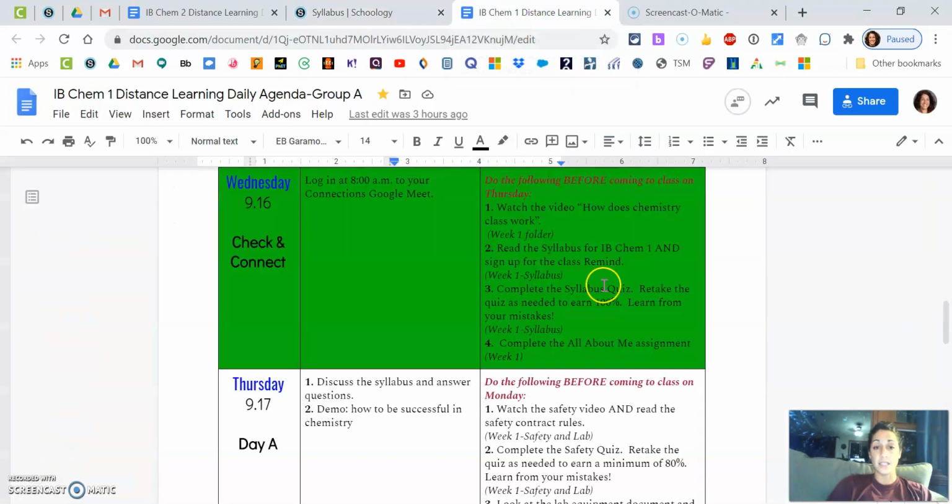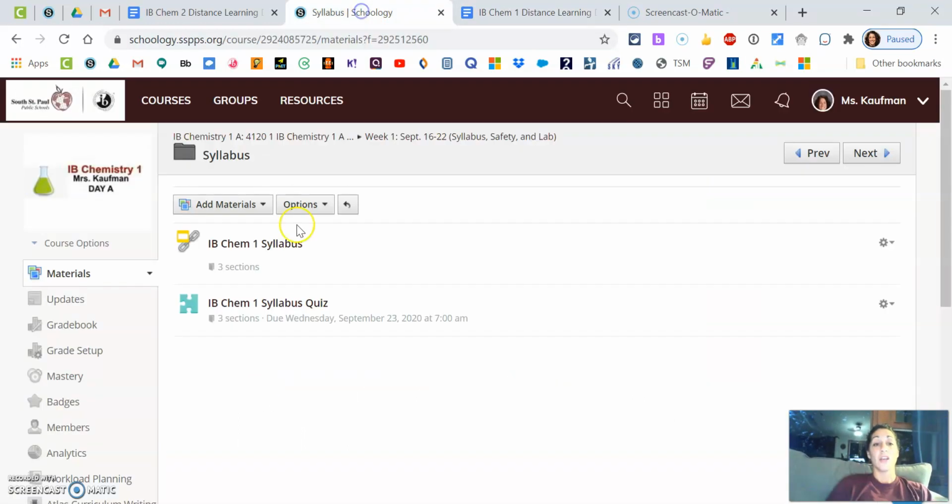The next thing it says to do is to complete the syllabus quiz. It says to retake the quiz as needed to earn 100%. Learn from your mistakes. You will make mistakes. I'm not talking about your syllabus quiz in general, but just everything in here, life, you will make mistakes. Learn from them, keep going. Practice makes better. So you're going to take the quiz, retake it as needed. Okay, it's all on the syllabus. Are you allowed to look at it? Of course you are. If I didn't want you to, I wouldn't have it right there for you.